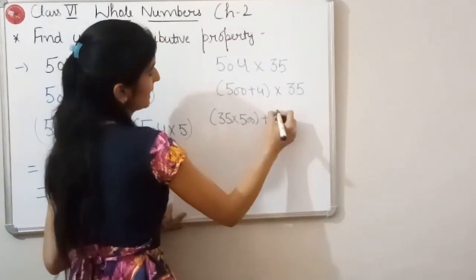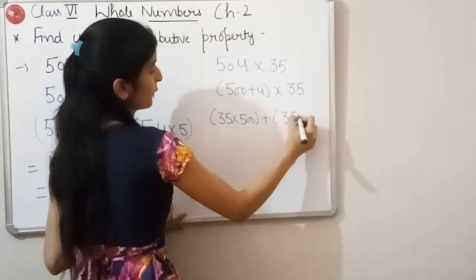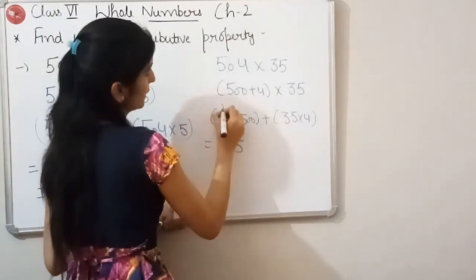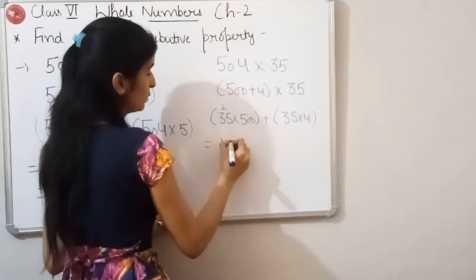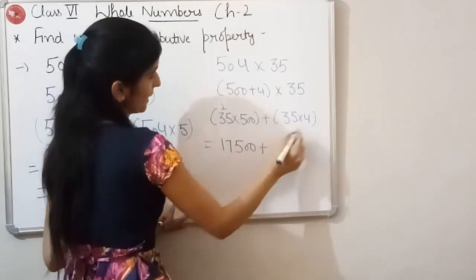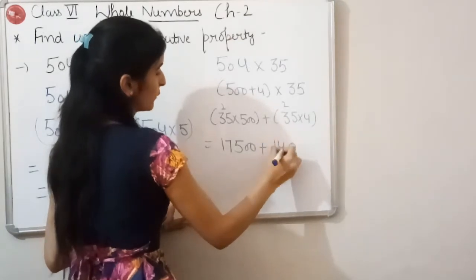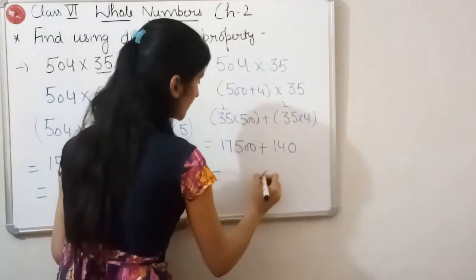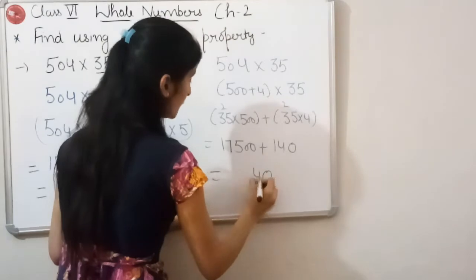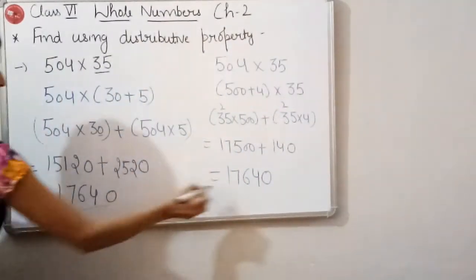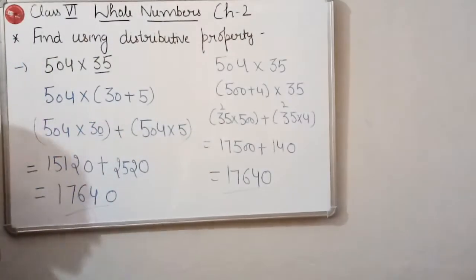Then we will multiply this 35 by 4. 5 fives are 25, 2 carry, 5 threes are 15 and 2 is 17, plus 4 fives are 20, 4 threes are 12 and 2 is 14. 0 plus 0 is 0, 0 plus 4 is 4, 5 plus 1 is 6, 7 and 1. So in both the cases the answer is the same.